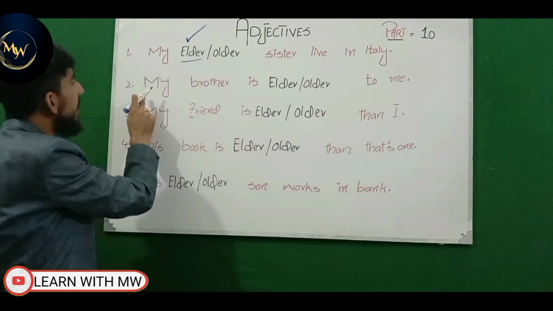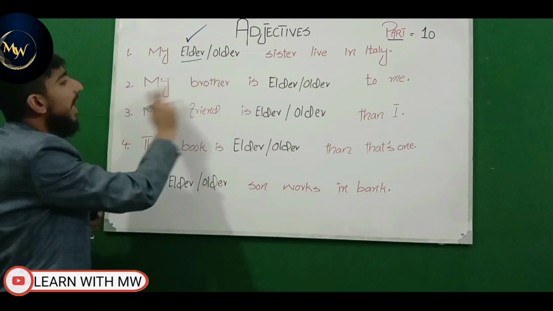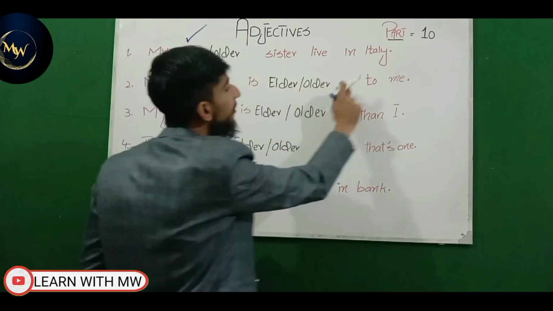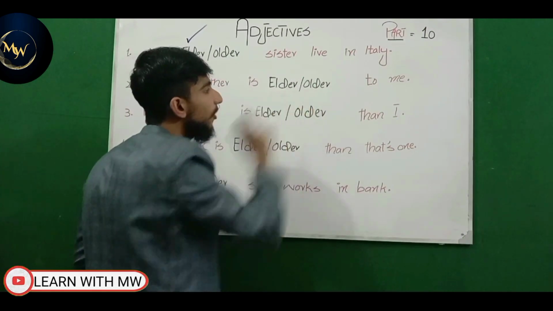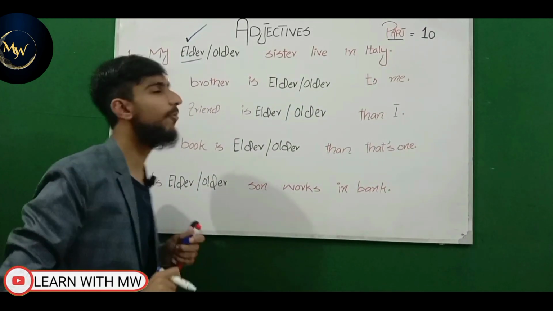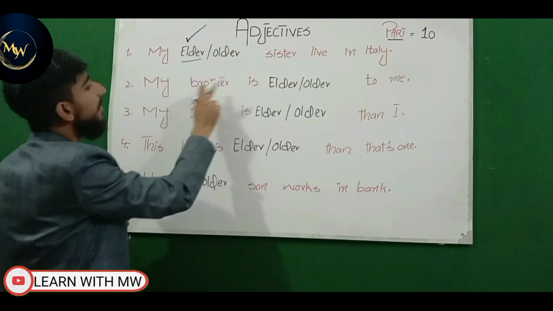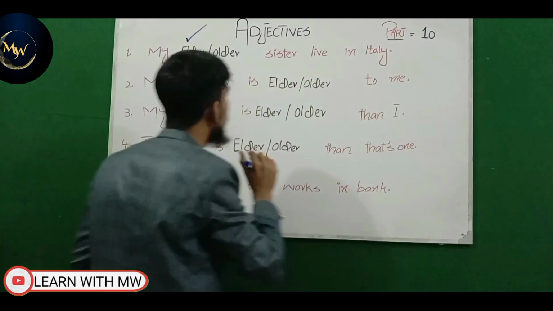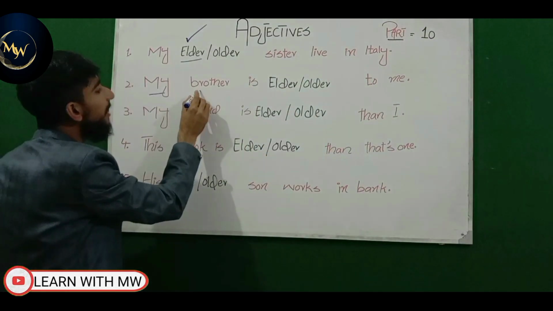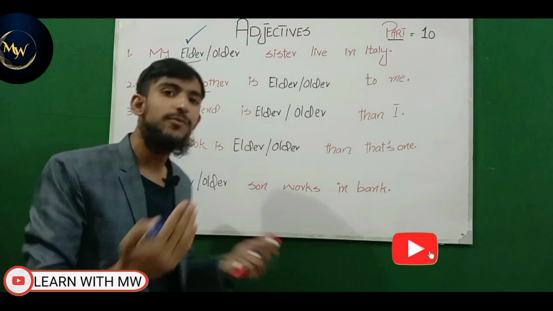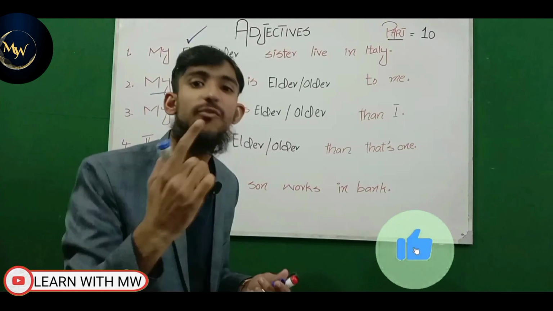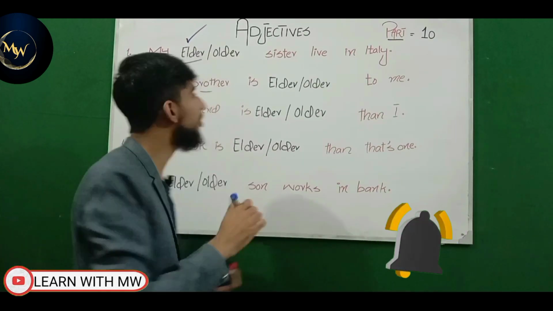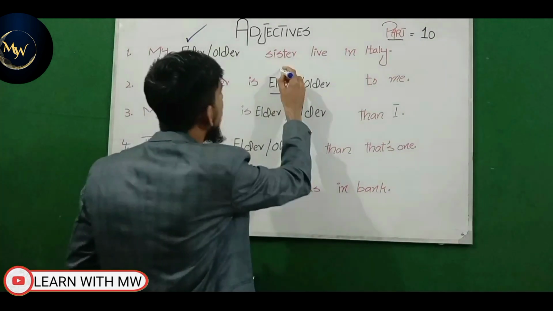Keep in mind, the second example is: my brother is older to me. Which one is correct, elder or older? You can also tell me in the comment box. Look at it: my brother is elder or older to me. Now I have a blood relation with my brother, and we have learned elder is used for human beings having a blood relation. So the correct answer is elder.